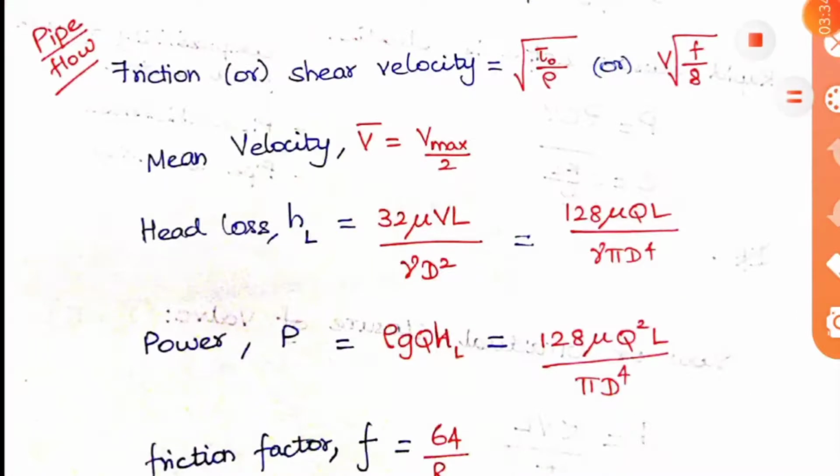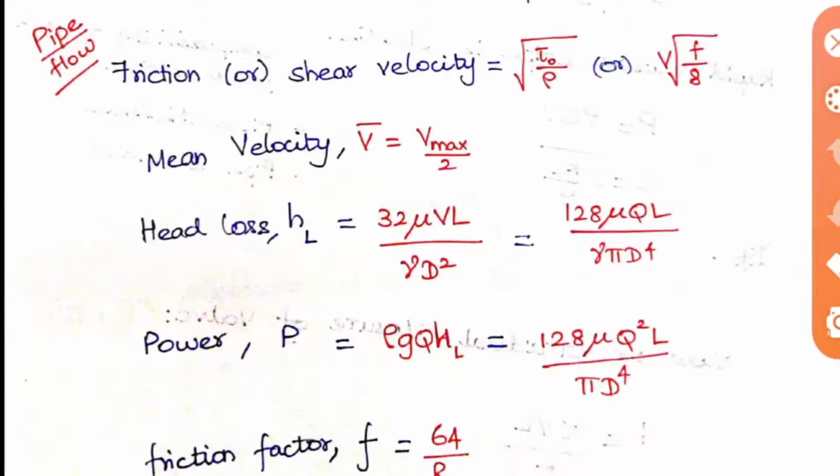So based on all these Navier-Stokes equations and the derived equations, they have formed different formulas for different categories of laminar flow. That is when the flow is through a pipe, when the flow is through parallel plates, like that they have given. So all these are not so important for the exams, but so far we have seen something, no? So that is very important. If you want to study more, you can come to this part also.